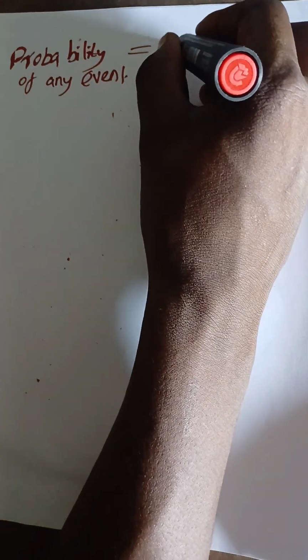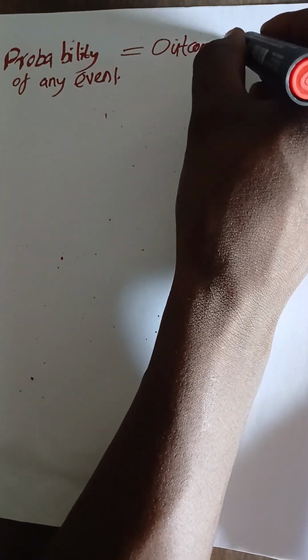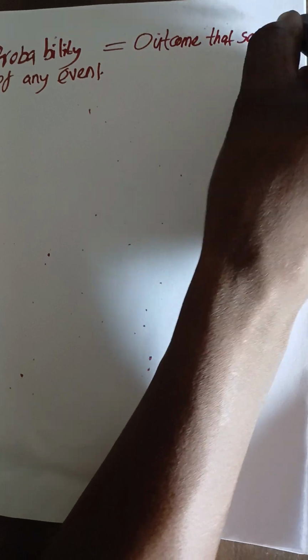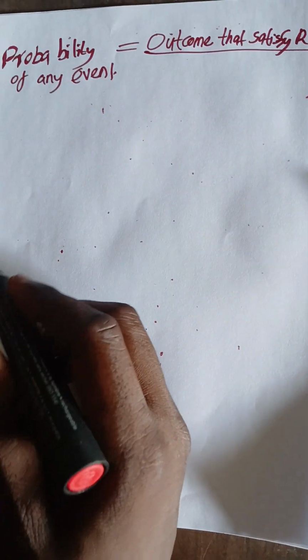When I say outcomes that satisfy the requirement, why?